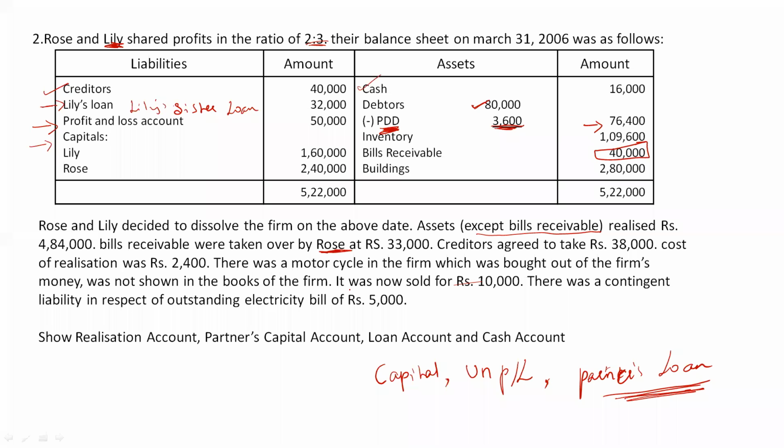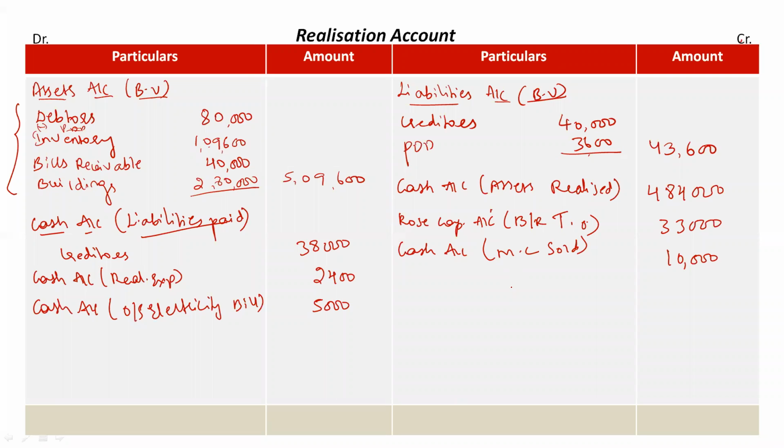Now everything in the question is taken, right? Everything is completed. Now we just have to total both the amount columns and see which side is bigger. So if we total both the amount columns, credit side is bigger here, rupees 5,70,600 is the total of credit side. Write it same on the debit side as well. Now the balancing figure or the difference amount here is rupees 15,600. So difference amount is on the debit side.